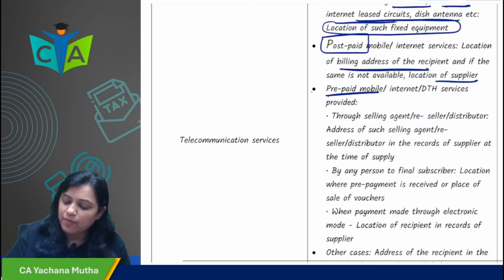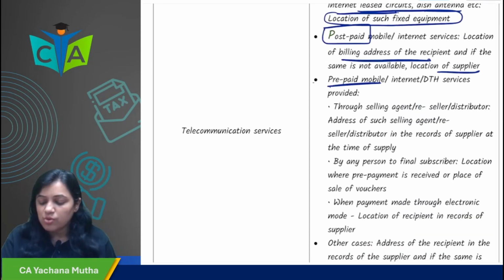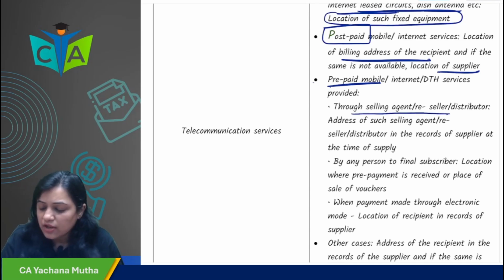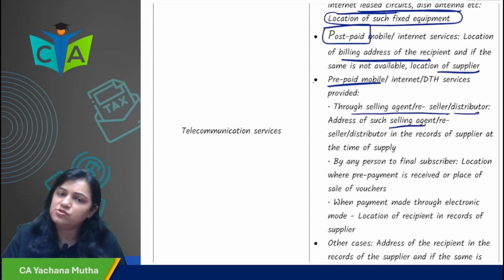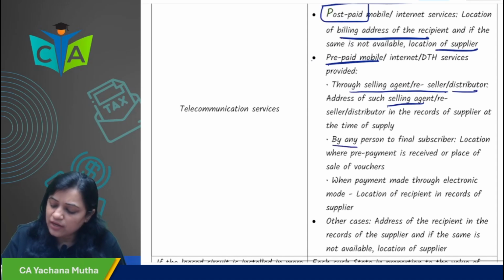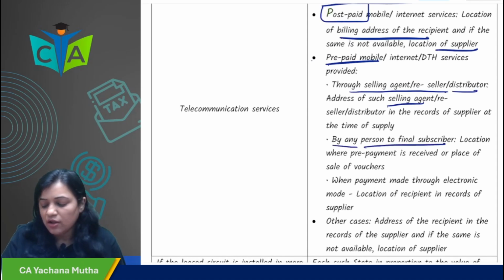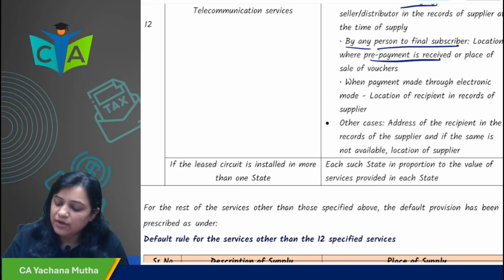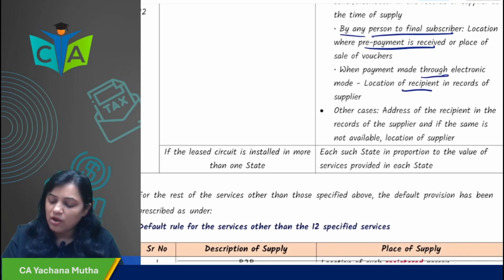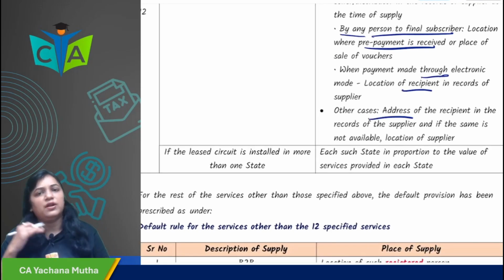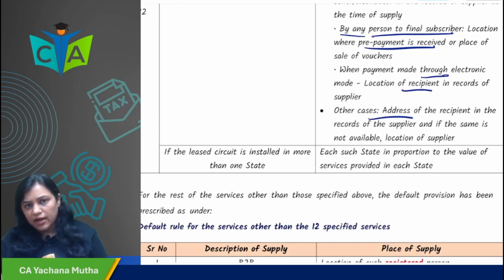In case of prepaid mobile phone, you have to see how it is being sold. If it is through any reselling agent, reseller, or distributor, then the address of that agent. But if it is through any other mode to the final subscriber, then where the payment is received. If payment is received online, location of recipient. All other cases, address of recipient. If address of recipient is not available, address of supplier.